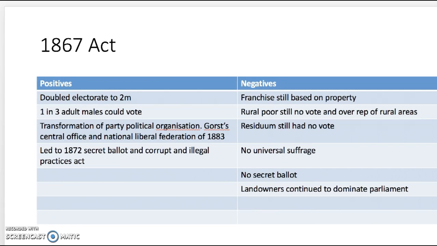1867 Act. Doubled the electorate to 2 million. 1 in 3 adult males could vote. There was a transformation of